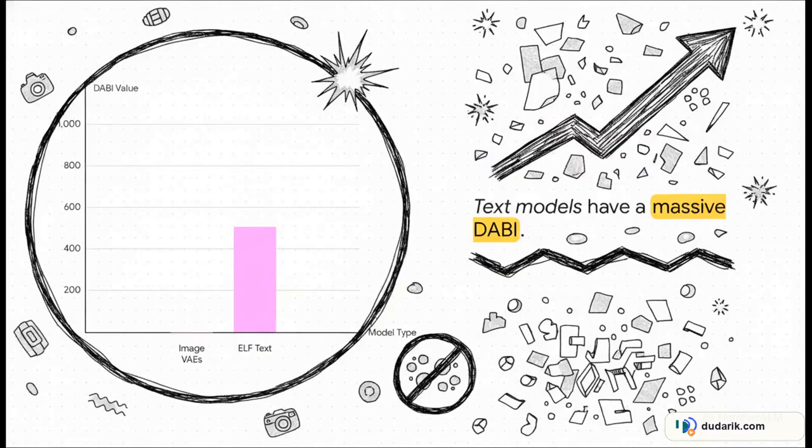Just look at the difference in these numbers. Across 4 families of published image decoders, like Lumina and Flux, they score a DABI of roughly 1, meaning they safely absorb boundary errors, just like they'd absorb random noise. No big deal. But then look at the text decoders. The continuous text decoder ELF amplifies those boundary errors by over 500 times. And it gets crazier. Other models like Langflow and Cosmos have DABI numbers well over 10,000. There is absolutely zero overlap between images and text here.